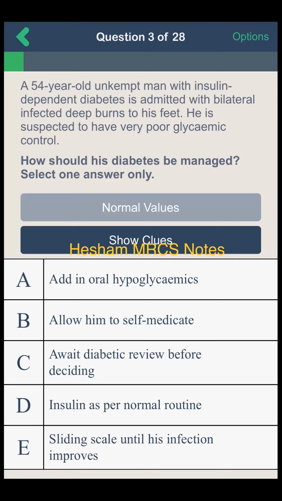The most important here is to do strict glycemic control for the patient. So pre-operatively, if the patient is with good glycemic control, even if the patient is on oral hypoglycemic or insulin, you should continue on it. But if the patient has uncontrolled diabetes, I will transfer the patient onto a sliding scale, or what's called variable insulin rate infusion. Okay, that's right. And the sliding scale will be used.